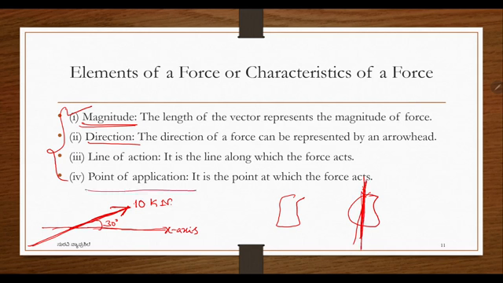Then the point of application, the point on which the force is acting. This is the point where the intensity of the force is maximum. These are called the elements or characteristics of a force. If I want to call any external agency a force, it has to satisfy these four things. These four things should be included in the force: magnitude, direction, line of action, and point of application.